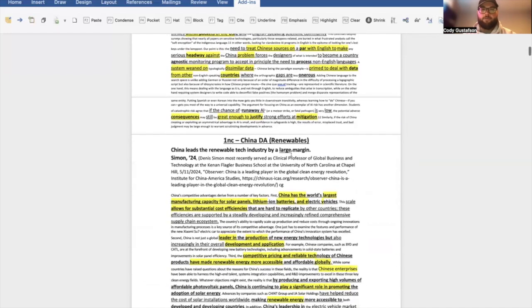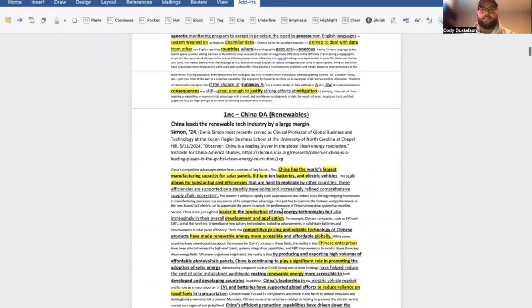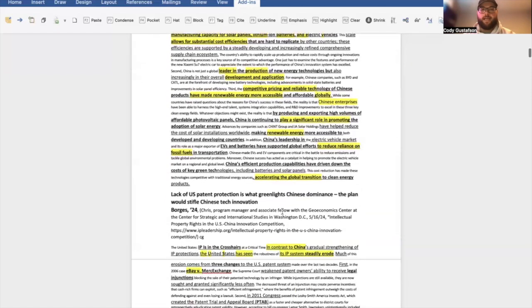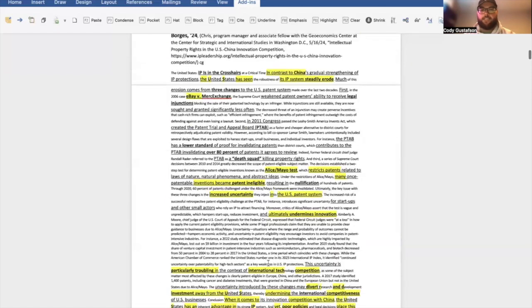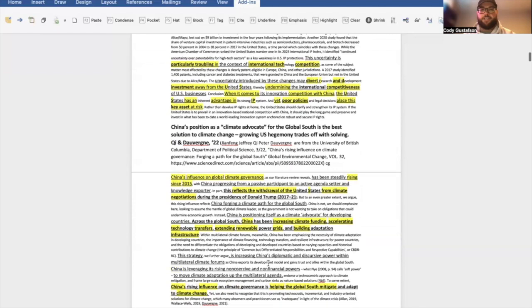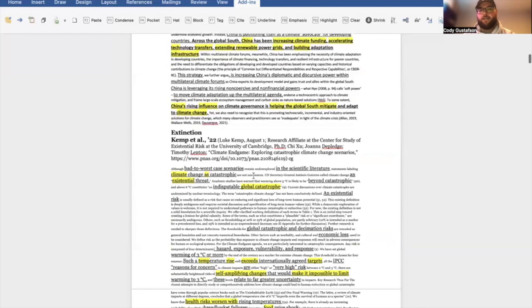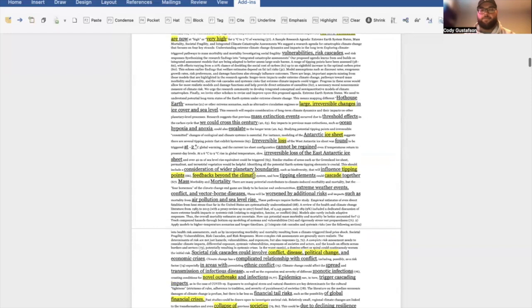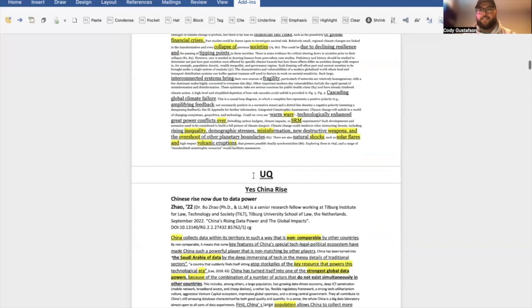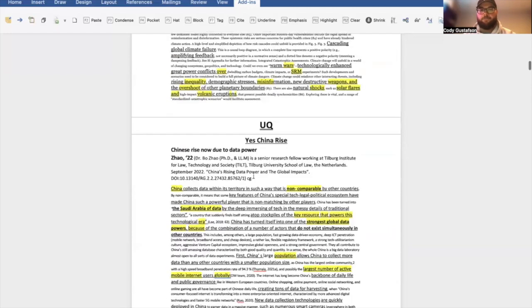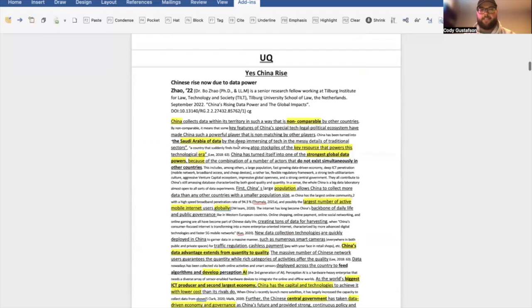Here we have the renewable internal. It says that China leads the renewable tech energy. The lack of patent protection is what greenlights Chinese dominance. China's position as the climate advocate for the global south is the best solution to climate change, and that climate change causes extinction.